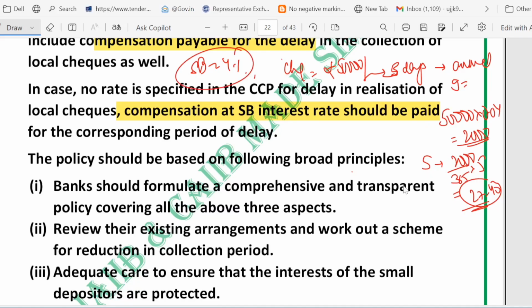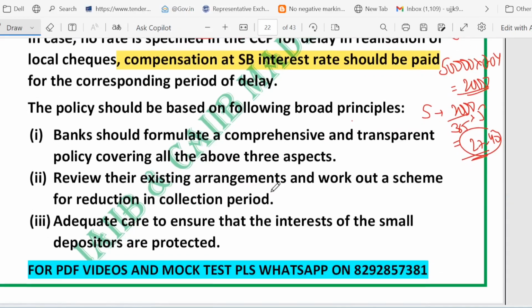So there are 3 broad principles that banks must follow. You can see we are talking about some broad principles. The first one is to be comprehensive and transparent, which means the CCP must clearly explain the immediate credit rule.